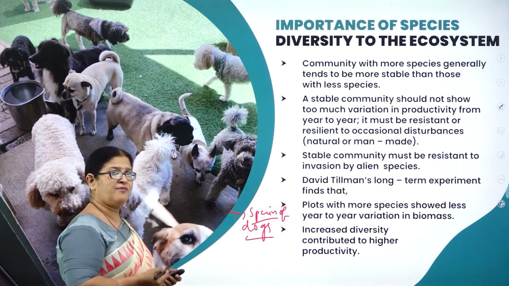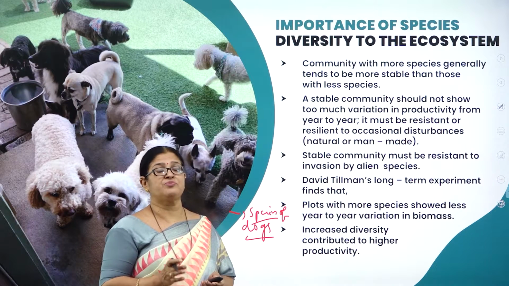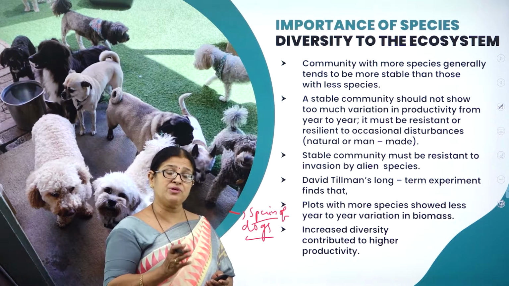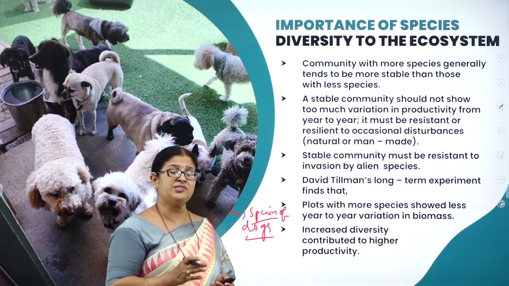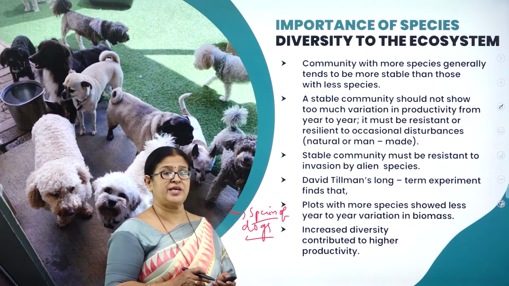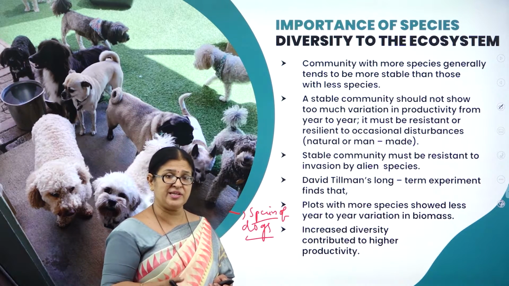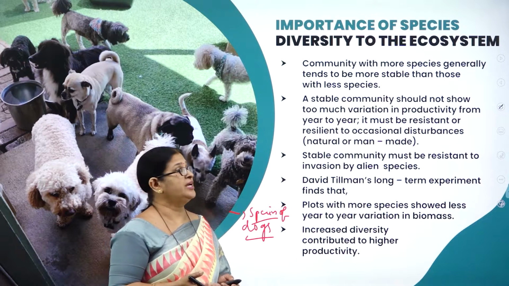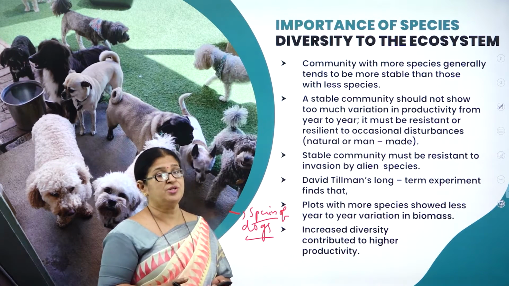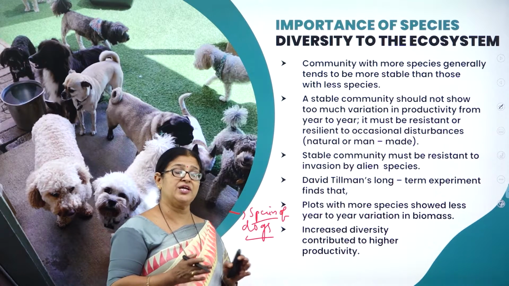So I think all of us know in an ecosystem, the stability of an ecosystem is very, very important. Why? Because even for human beings, we cannot survive without the ecosystem. Imagine if there is an imbalance in the ecosystem where we all depend upon this ecosystem for our basic needs, maybe like water, food and shelter. And imagine if the ecosystem is destroyed. So even the human beings also will be equally affected. So it is like a give and take policy.